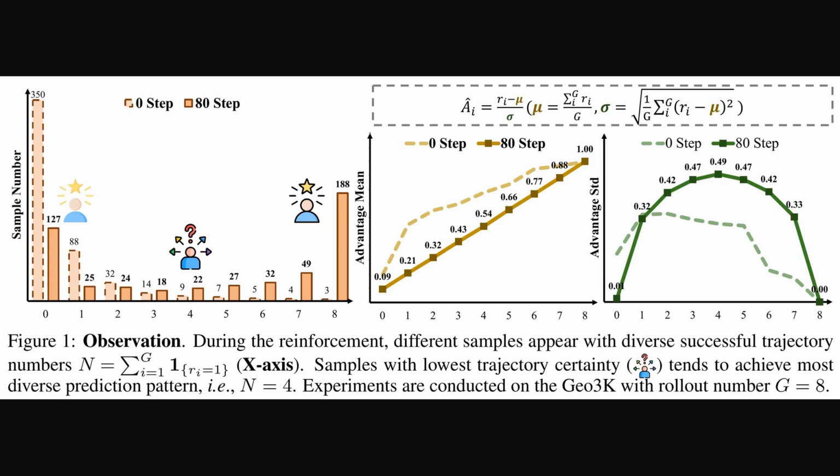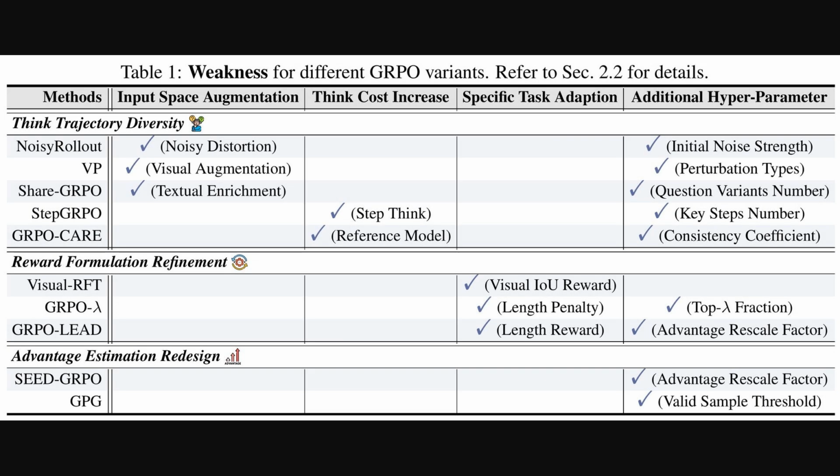The most diverse behavior centers at n equals 4 when g equals 8. The middle plot shows the advantage mean rising with successes, while the right plot shows the advantage spread peaking at mid-counts, so fixed normalization can misrank samples. So, Figure 1 showed why fixed normalization can misrank samples.